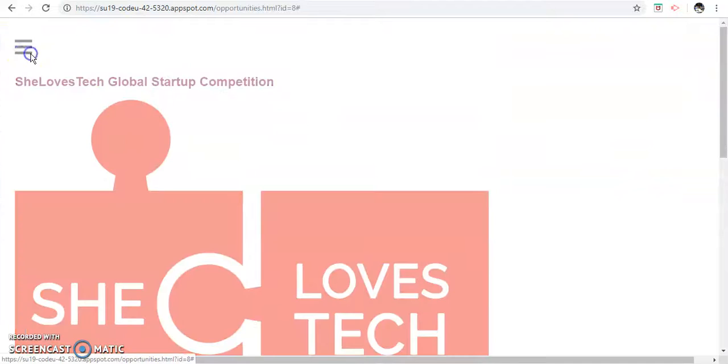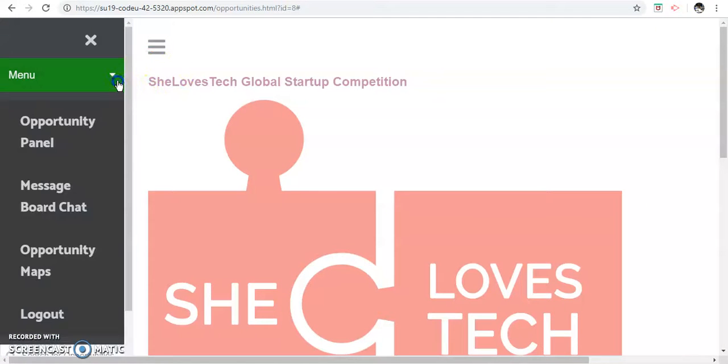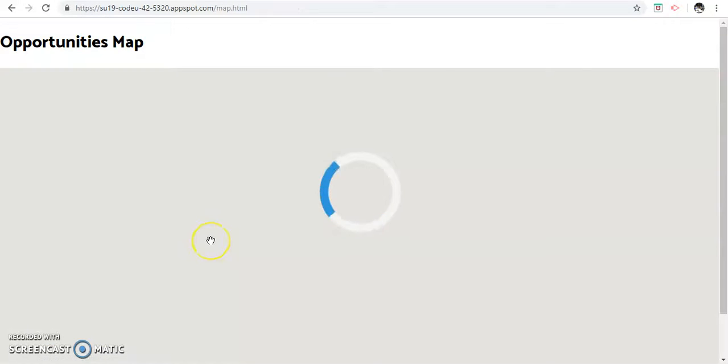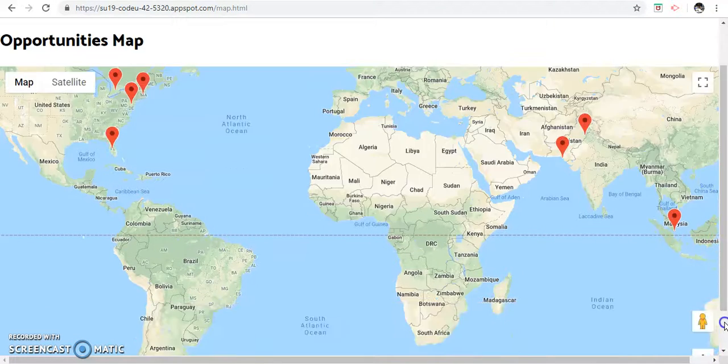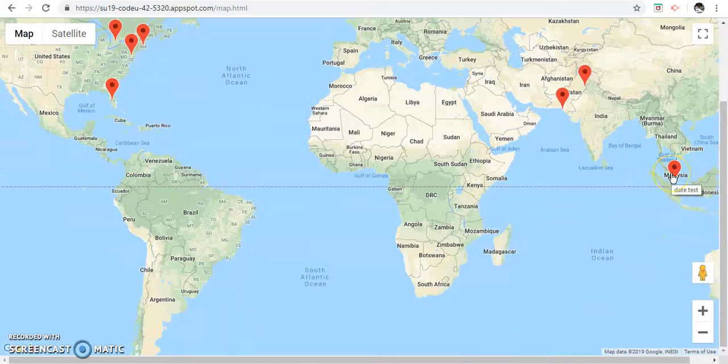Once you're done exploring the opportunities and applying for them, you can click on the menu and go towards the opportunity maps to see where each opportunity is located. From these maps, you'll be able to see the places where each opportunity is located.